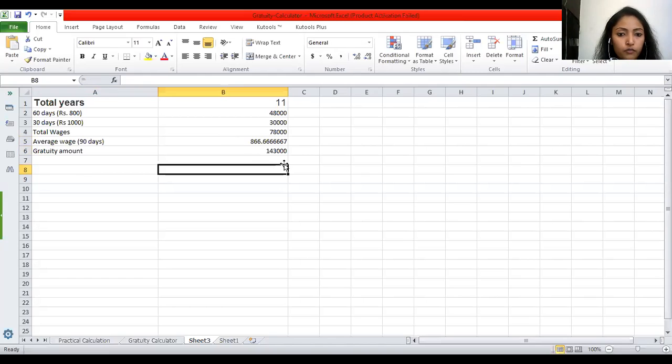I hope this is clear to all of you. So both ways we have calculated the gratuity amount for the salary worker and for the daily wages worker. So this was your calculation part, and in the next session we'll be discussing the other important aspects of the Gratuity Act.